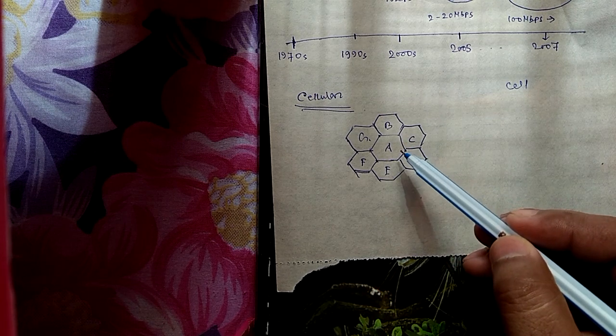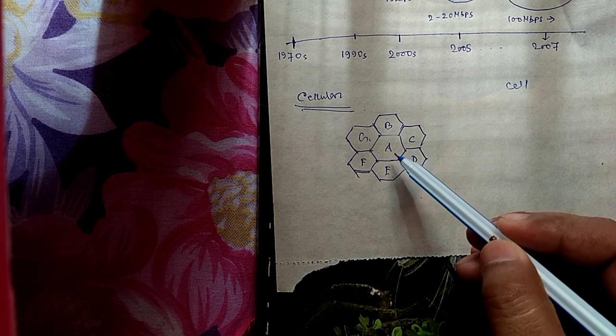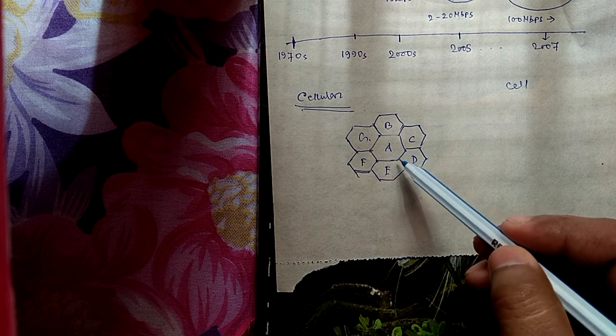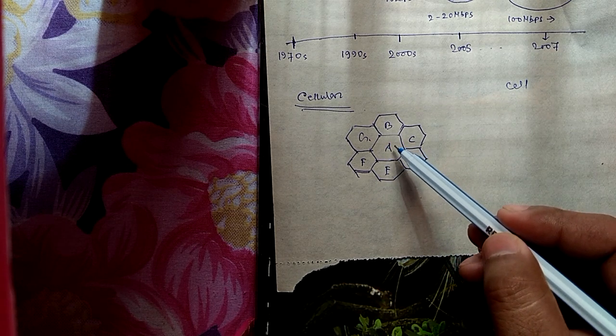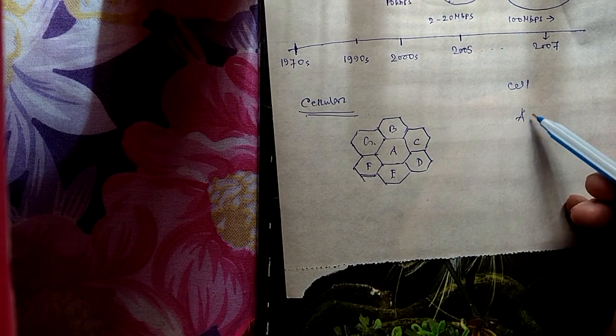All the mobile phones under that particular base station, that means in that region all the mobile phones or systems use that particular A frequency. Here A is a frequency.